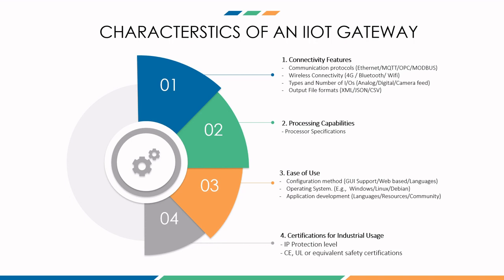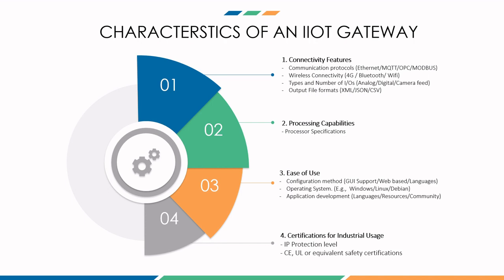So these are the different ways in which an IoT gateway can be configured. So depending on what configuration method you are comfortable with, you should choose a gateway. The second aspect is what is the operating system that the gateway runs. There are gateways having operating system as Windows, Linux, and Debian. So depending on your comfort and the pricing, you can choose the appropriate operating system.